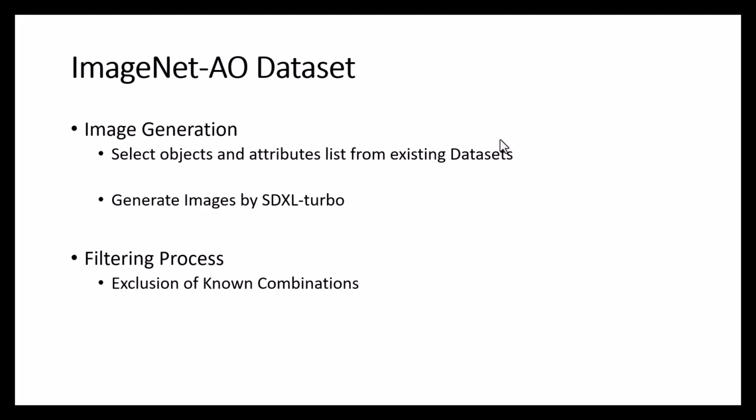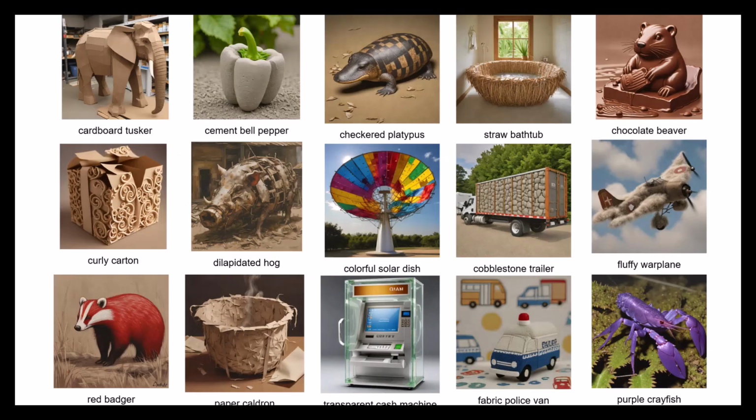However, simply generating the images wasn't enough. We implemented a careful filtering process to ensure that images accurately represent the object-attribute combination and were truly novel. This involved manual checks as well as similarity search to ensure the uniqueness of these images. You can see some examples of our dataset in this slide.